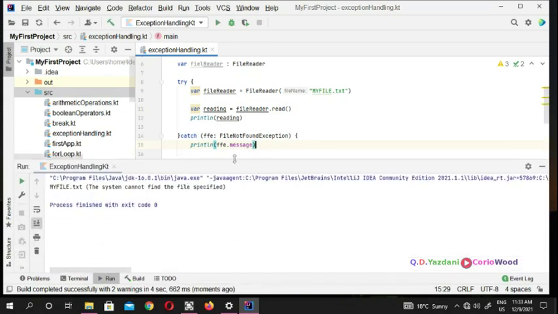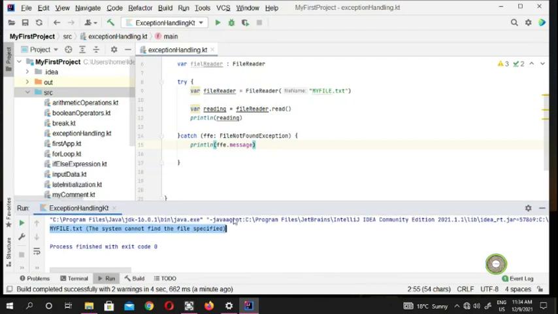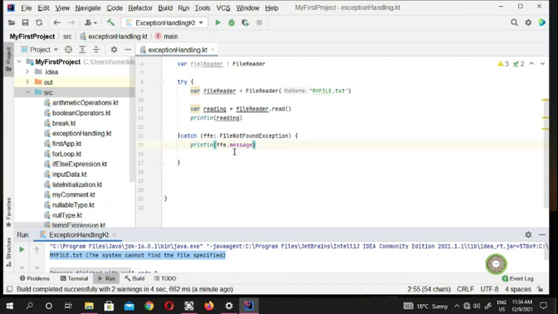If you look now, when we run this program, instead of all those scary messages, it says my file.txt, the system cannot find the file specified. It means the system can't find this file. Look, it's very neat. It's coming from the system, and there is no error showing. It means it's very secure. There is security at the gate, telling people that the system cannot find the file specified. It means you have a special exception handling here.